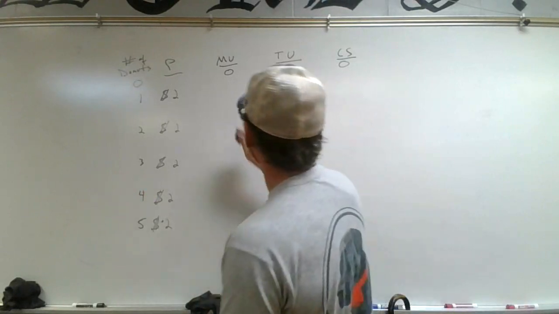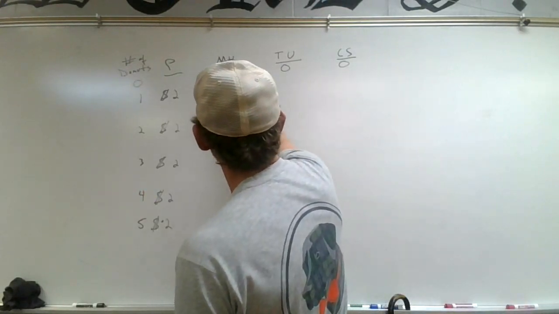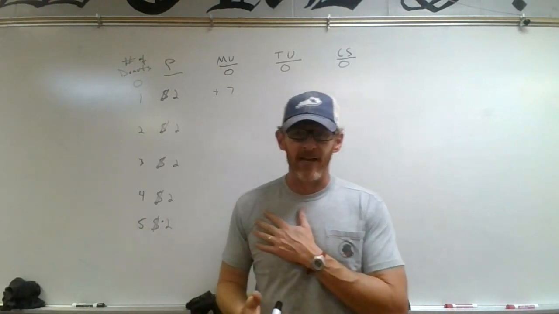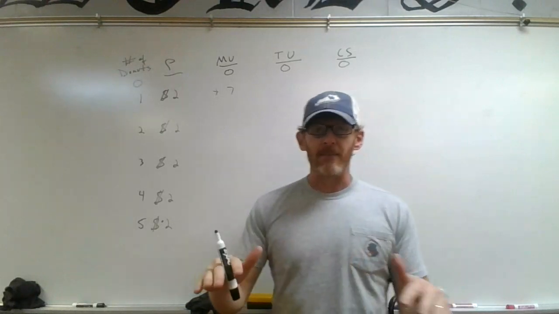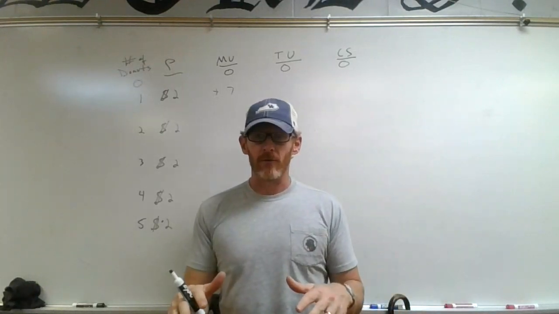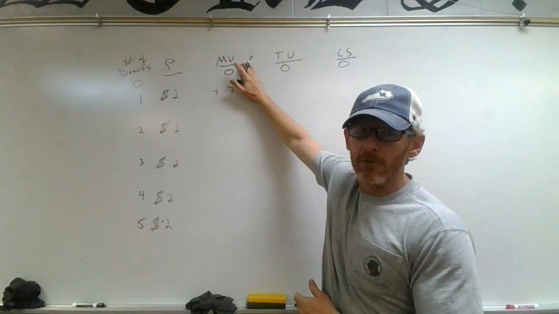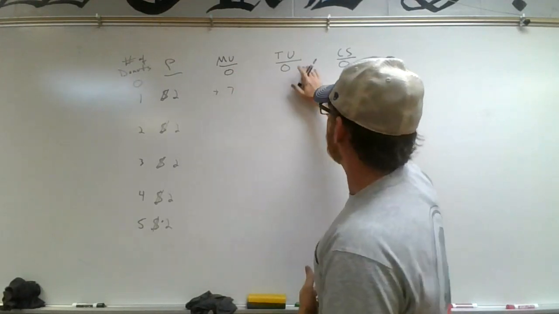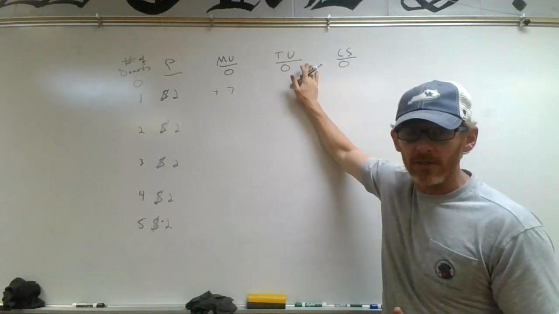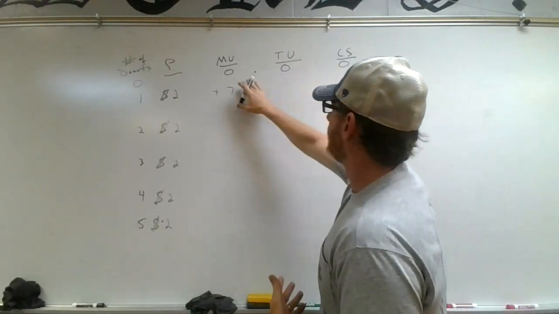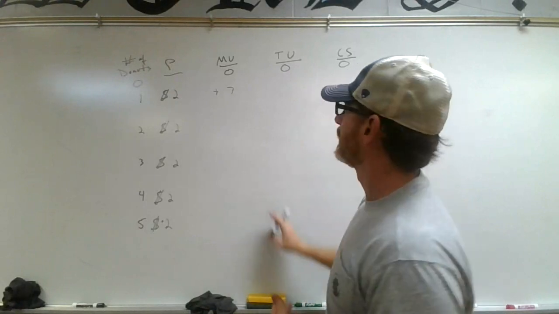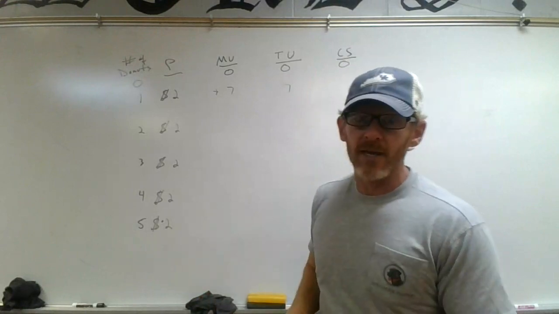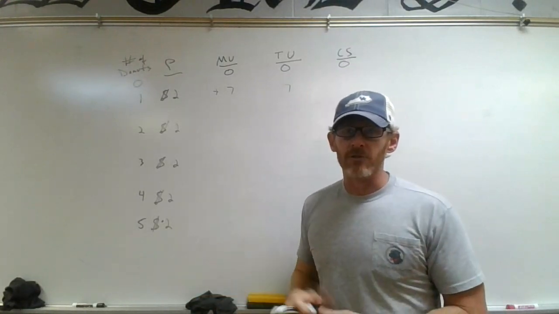Let's say my marginal utility for this first one is $7. I would pay $7. I'm getting $7 worth of satisfaction, $7 worth of happiness from this first donut and milk, okay? So my MU, marginal utility, is plus 7. Now, TU stands for total utility. This is just all the utilities added up all the way down. Since our first one is 7, we have $7 worth of total utility also.